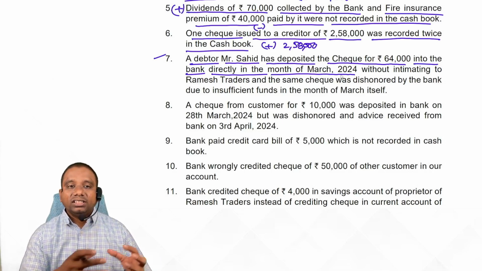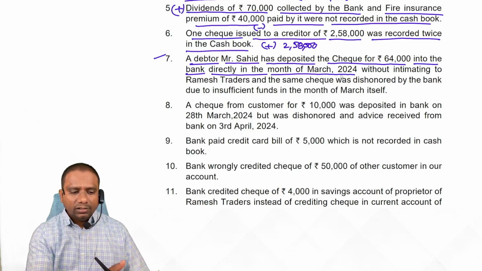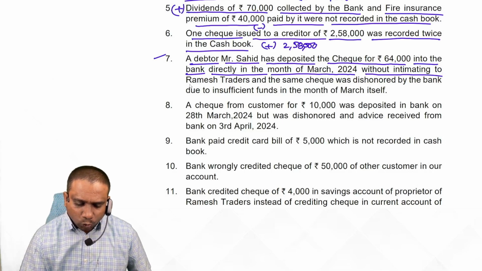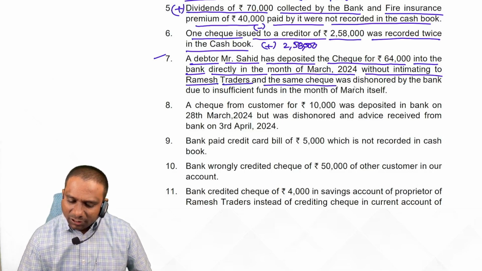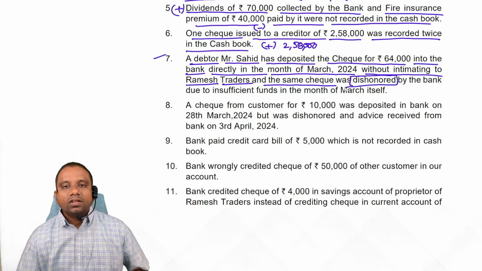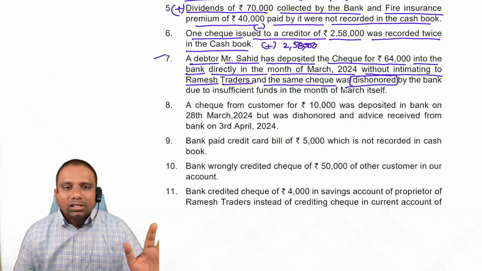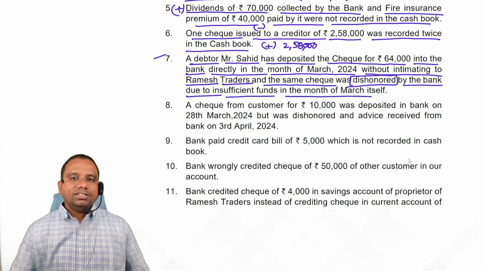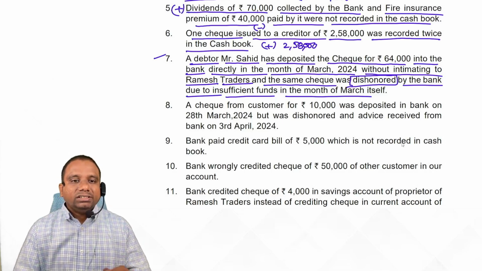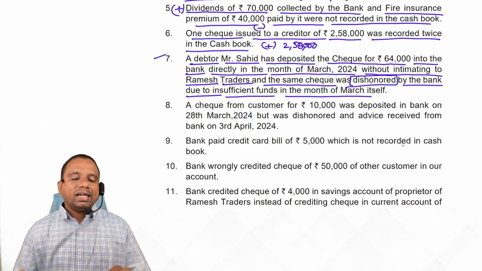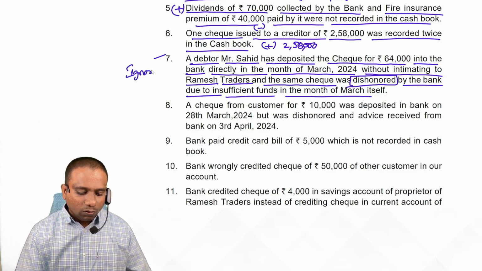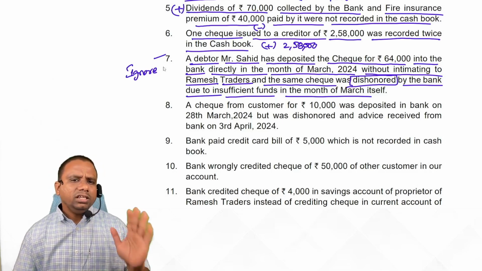But observe whether this check is honored, that means collected or not collected, without intimating Ramesh Traders. And the same check was dishonored. Dishonored means not collected by the bank due to insufficient funds, in the month of March itself. Because of this, there is no effect on our cash book balance and passbook balance. Simply ignore it.